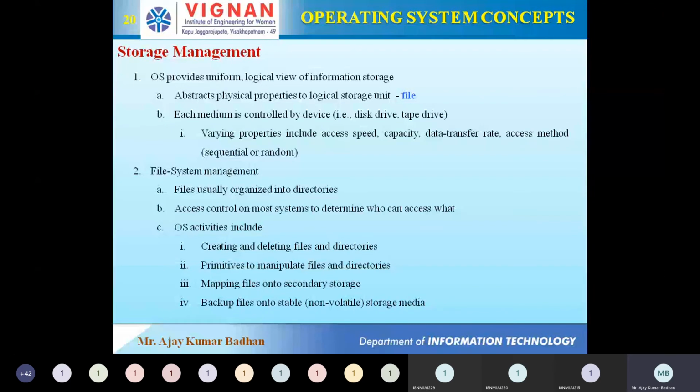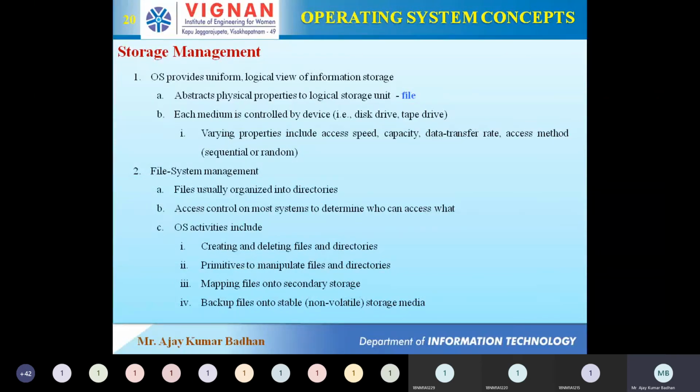Okay, so that is what we call manipulation of files and directories. In the same way, mapping files onto secondary storage means we get the data from the secondary storage device into the main memory and execute it. Once it is done, we have to store it back in the same location. Like if people created a folder in a D drive, once that movie is completed, the file should be brought back and stored into that D drive movie folder only, not in an E drive or F drive. That is what it means.